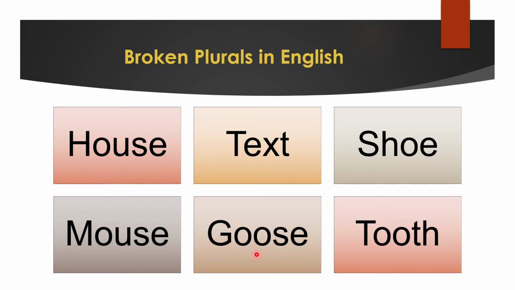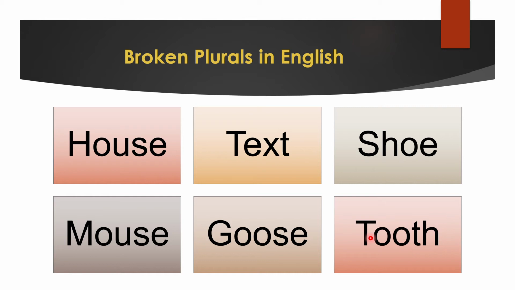In Arabic we insert other alphabets that are suitable for that word. And then again we come to tooth. Tooth means tooths? No, it is teeth. Again we are removing the O's and we are adding E's. Like that in Arabic, sometimes we'll be adding wow, sometimes we'll be adding alif, sometimes we'll be adding yeah. It doesn't matter. All that matters is it's not following the general rule.